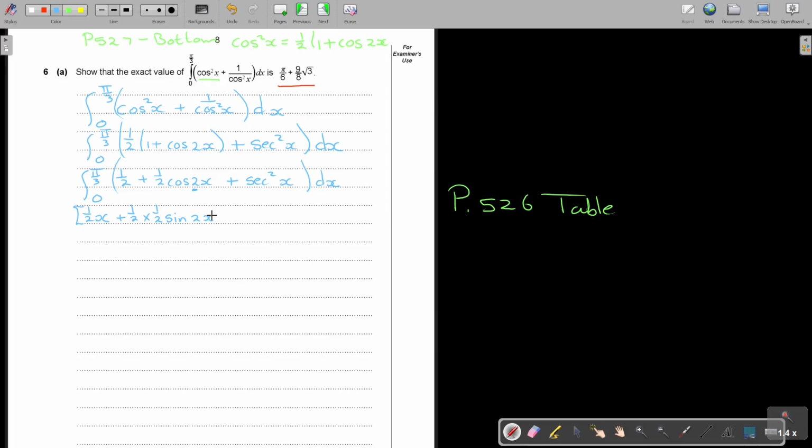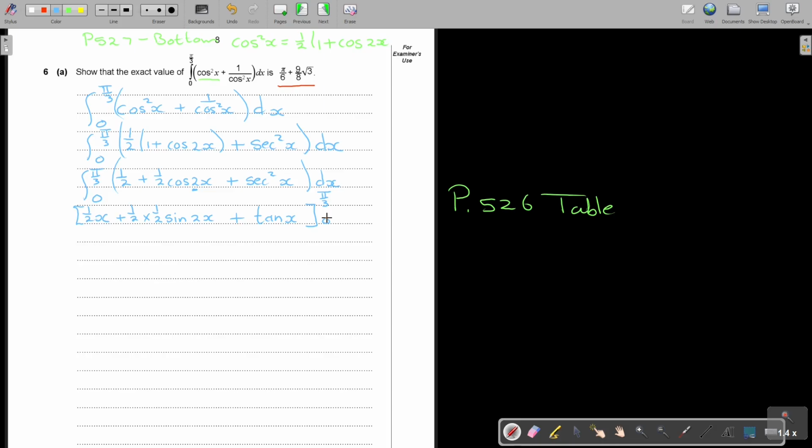Then sec squared x, look in that table, becomes tan x. Please memorize these things before the exam. You memorize so many things in other subjects, but in mathematics you sometimes don't want to memorize too many things. Especially with trigonometric integration, make sure you memorize this, as it's not going to appear in the formula sheet.